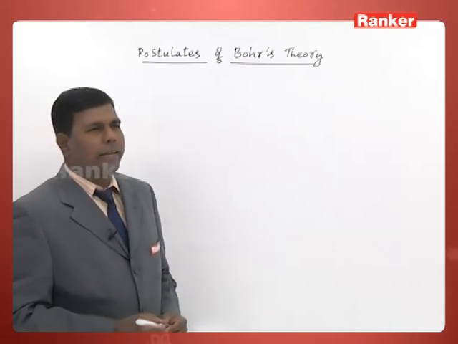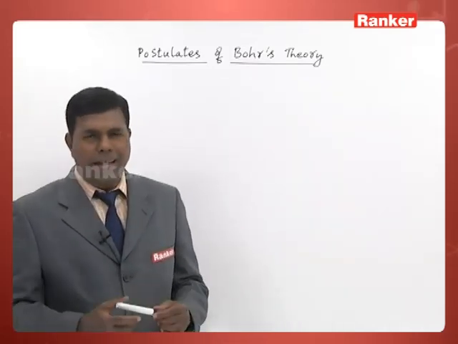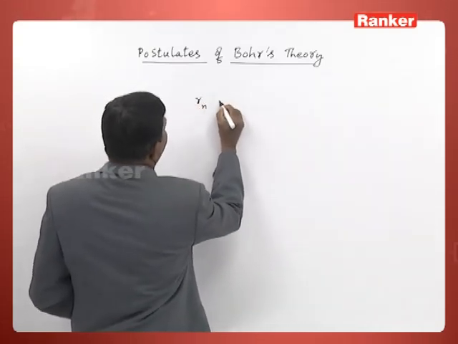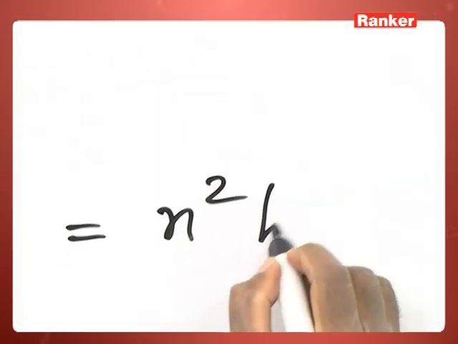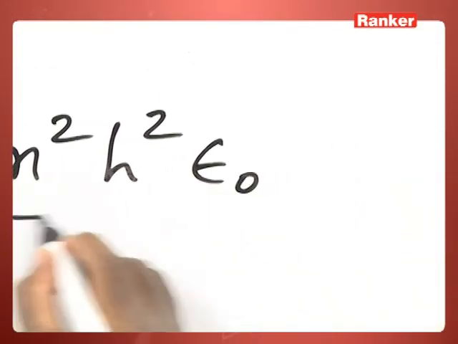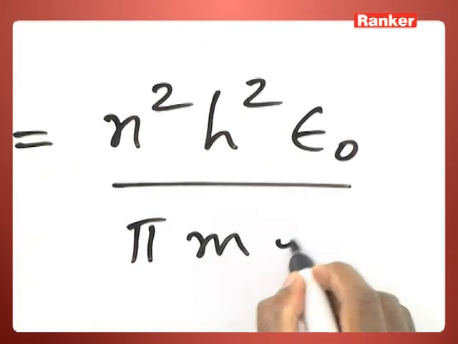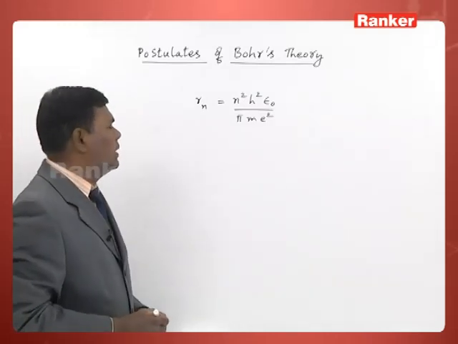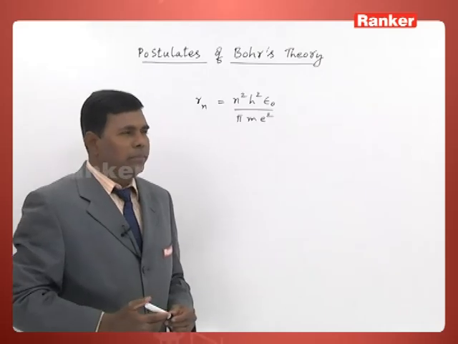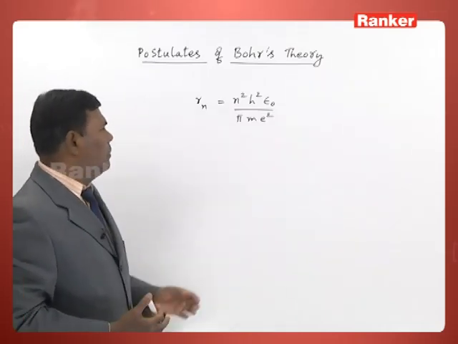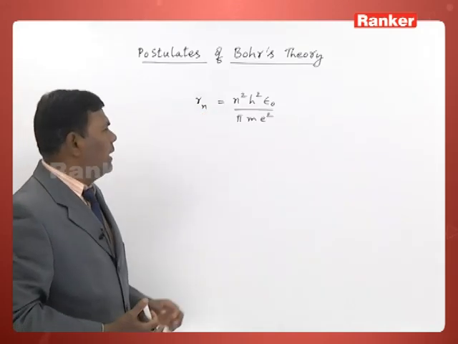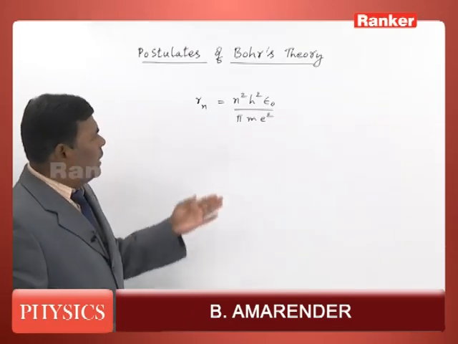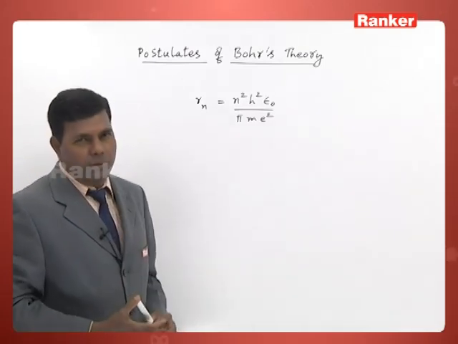Now, using Bohr's theory, we can calculate radius of nth orbit for a given atom. The expression for this one, Rn stands for the radius of nth orbit, is Rn is equal to n square h square epsilon naught divided by pi m e square. In that all the terms have usual meanings, like n is the number of the orbit, h is the Planck's constant, epsilon naught is the permittivity constant, m is mass of electron, and e is charge of electron.